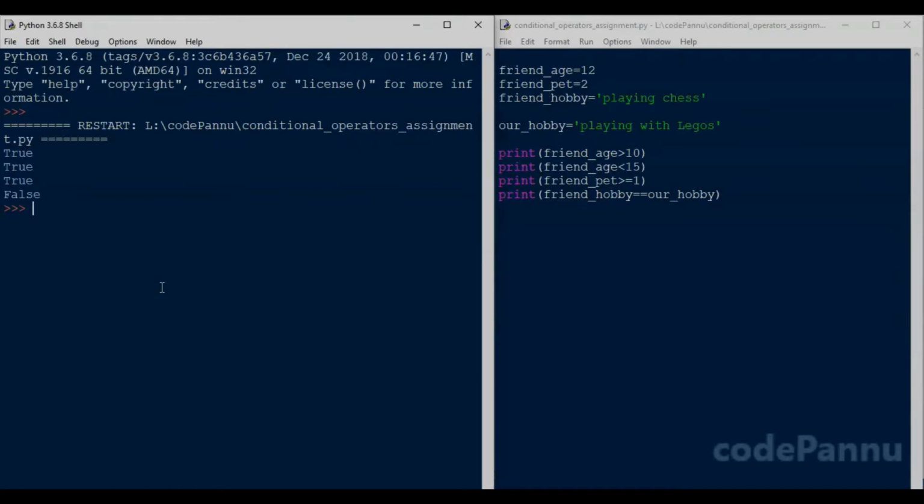Now, can you think of one of your friends and write their age, hobby, how many pets they have in these three variables? Now, can you write the print statements to check the output of your conditions, whether it is true or false for all the four conditions? If you want to learn more, you can also change the conditions to check for favorite subject, favorite snack, or anything else you want to write. So I hope you enjoy writing code for this assignment.